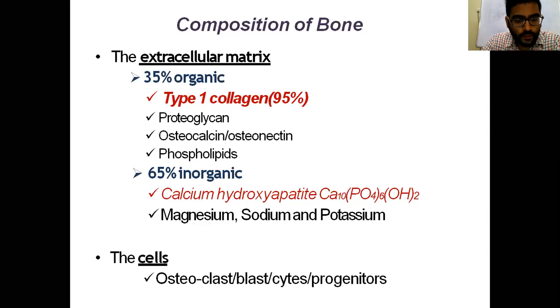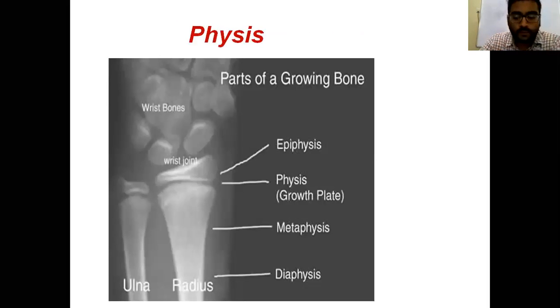The cells are predominantly osteoblasts, which are active cells participating in bone formation, and the resting cells are osteocytes. Osteoclasts are modified macrophages, which help in bone resorption. This is the basic composition of the growing bone, consisting of the epiphysis and physis. The radiolucent structure, the physis, is also called the growth plate. Below it are the metaphysis and diaphysis.